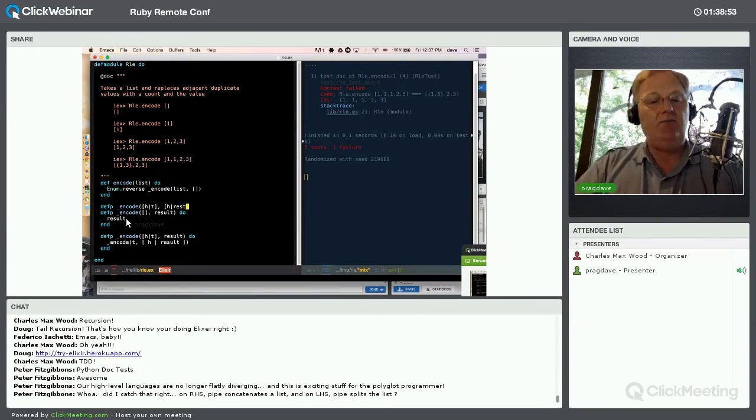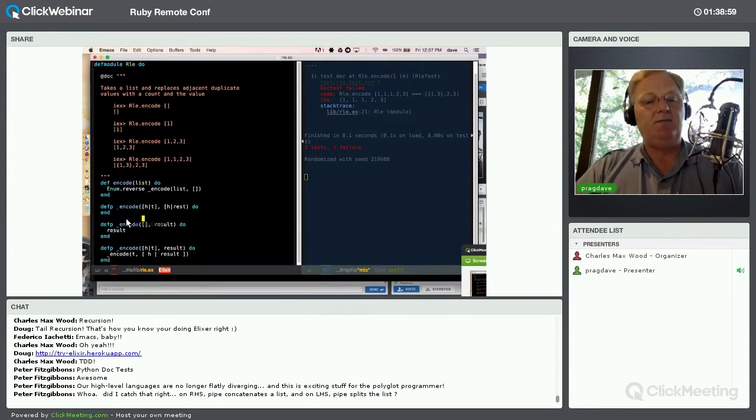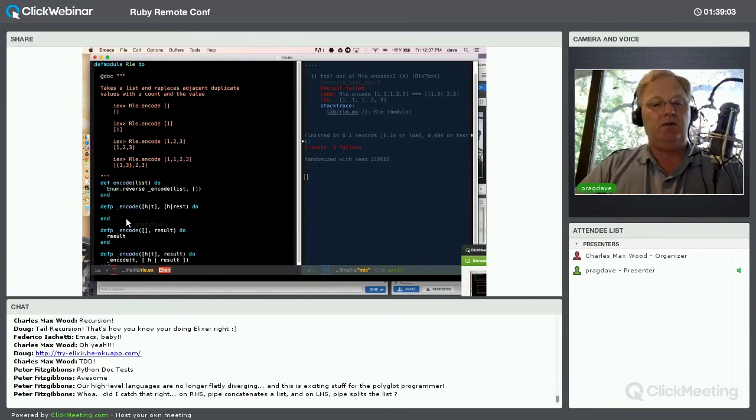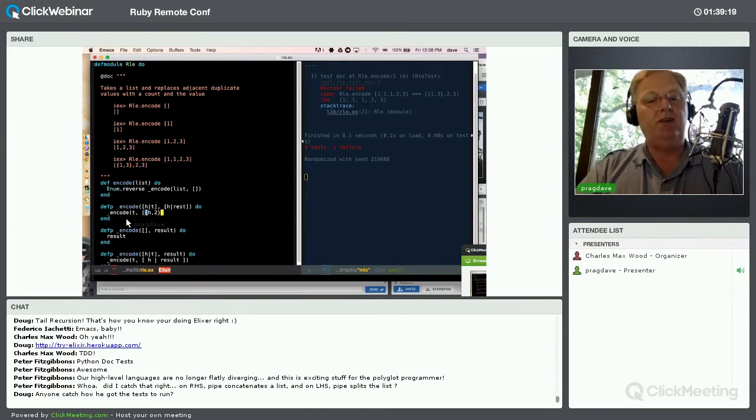So if I have a 1 at the beginning of both lists, then what I'm going to do is replace my result with one of those tuples. So I'm going to have to call encode again, and this time I'm going to encode the tail, and my result is going to be the tuple of h and 2 followed by the rest.